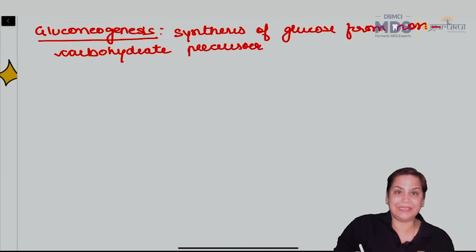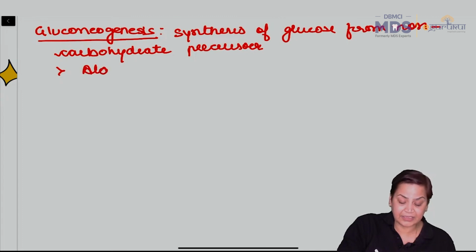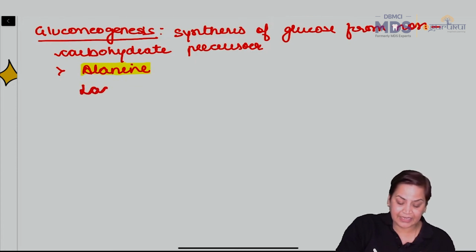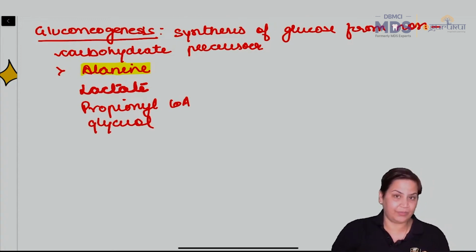Now see, what are those non-carbohydrate precursors? The most important one is alanine. This is again a very important question. Alanine is considered to be a very important glucogenic amino acid. Alanine के बाद lactate is there. Then you can say propionyl coenzyme A is there and glycerol is there. So these are the 4 very important non-carbohydrate precursors.